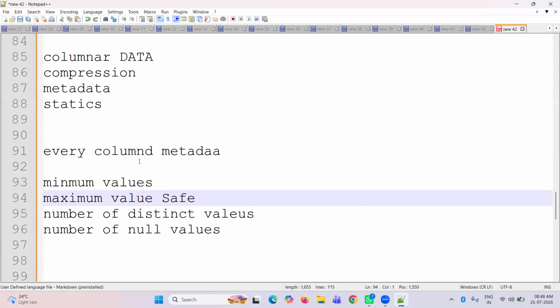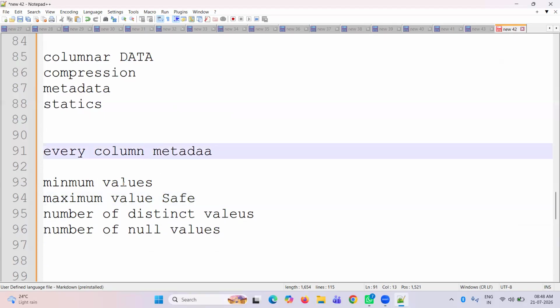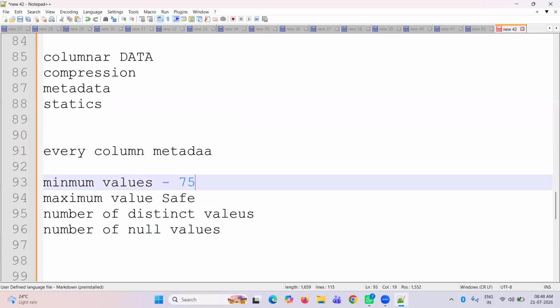So for every column, it stores metadata like this. Suppose I'm inserting one record, and 75,821 is the minimum value. Snowflake stores that the first time. When we ask for the minimum salary or any number, it won't scan the table directly.